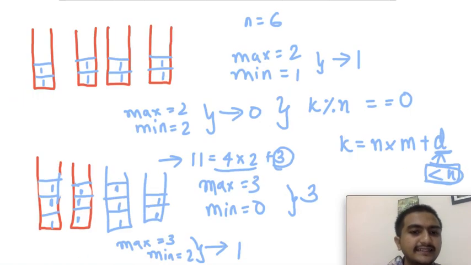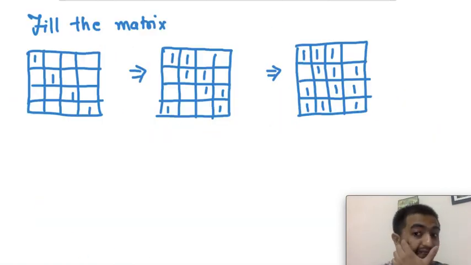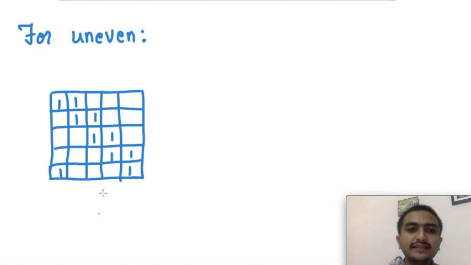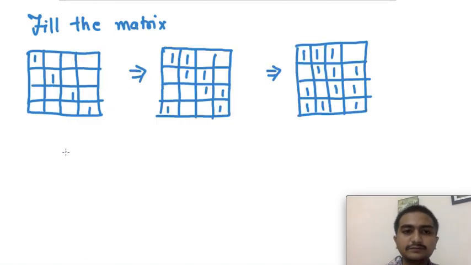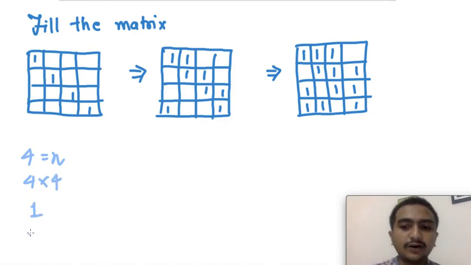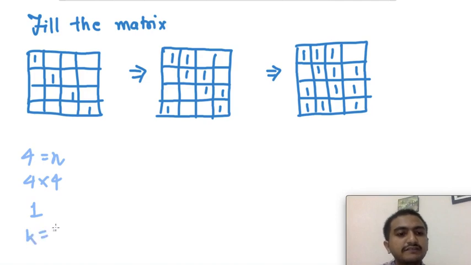Okay, then let's go. So how to fill the matrix? But now let's just say my answer was 0, suppose, right? Let's try to fill. Here we have 4 values, right? So 4 rows, n equal to 4 here. So my matrix is 4 cross 4. Now suppose I just want to fill 1 in each, and suppose my k was also equal to 4.